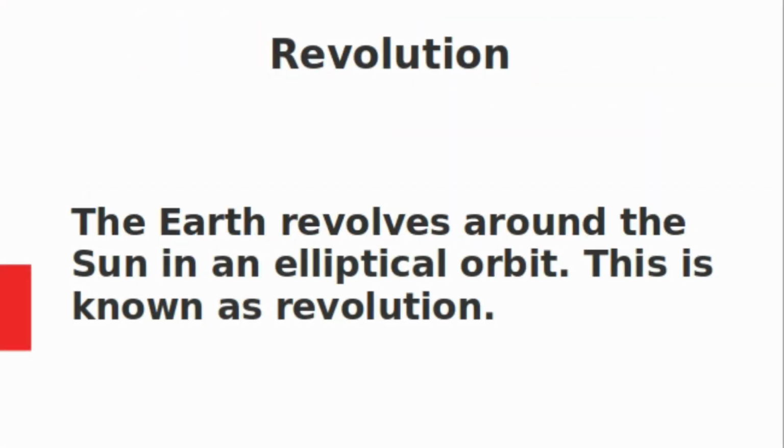The first topic of this chapter is revolution. You have learned it in earlier classes. What is revolution? The earth revolves around the sun in an elliptical orbit is called revolution. Earth takes 1 year to complete a revolution. We can see a video. It shows the revolution.